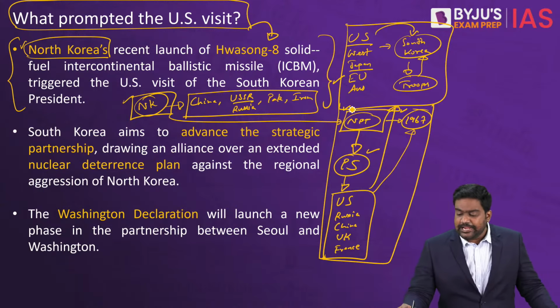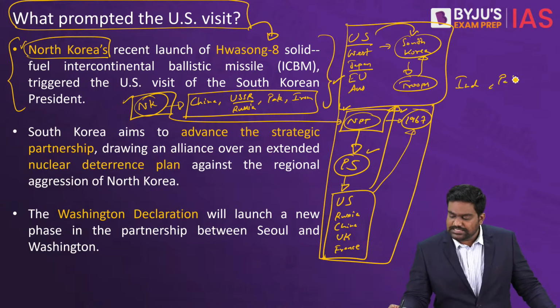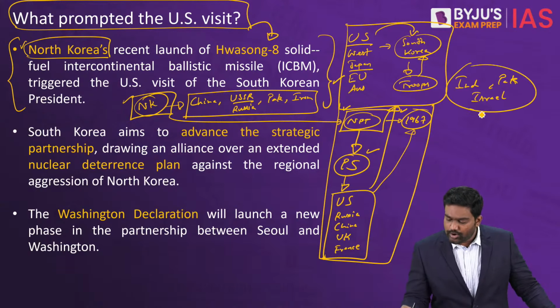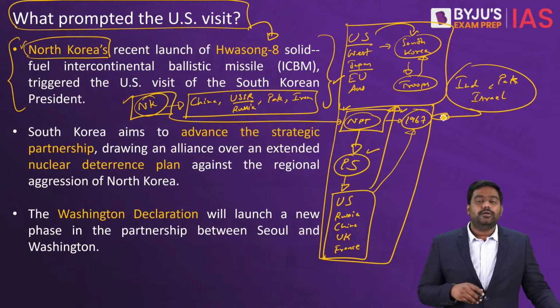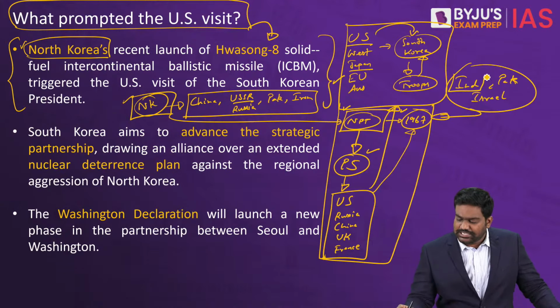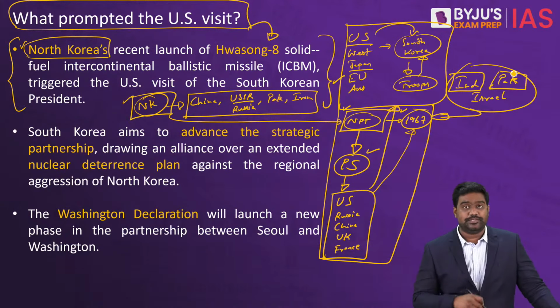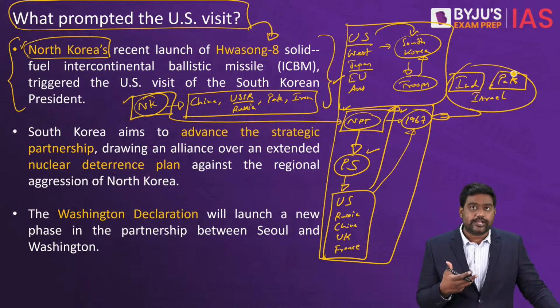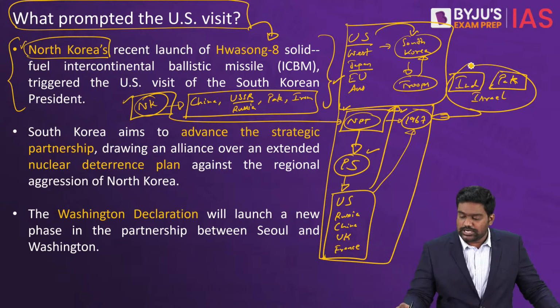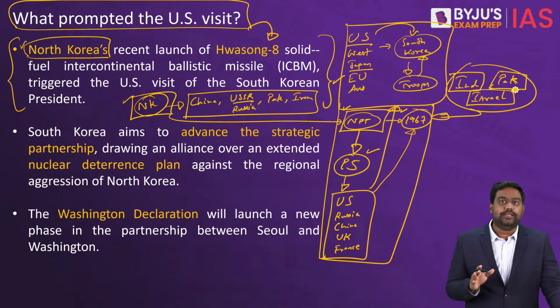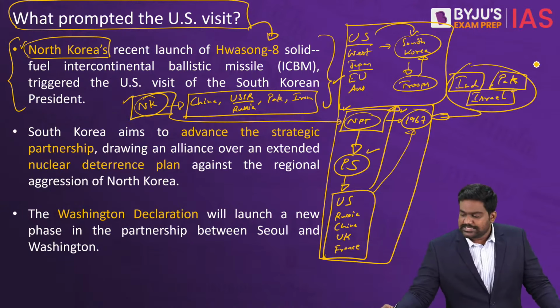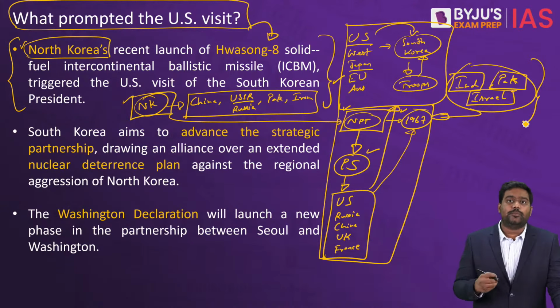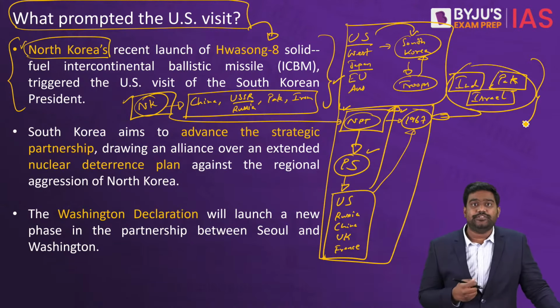But India, Pakistan and Israel, these 3 countries have boycotted the Non-Proliferation Treaty. India has always felt that it's a strategic need to develop nuclear weapons, to shield itself against China and also against Pakistan and other security threats. India saw nuclear deterrence to be essential. So we have said that we will never sign NPT. Same with Pakistan and Israel. They want to retain the option of developing and procuring nuclear weapons.